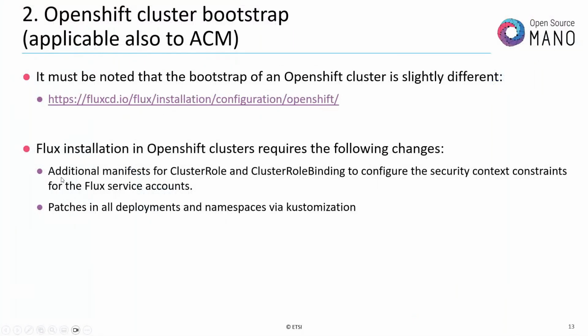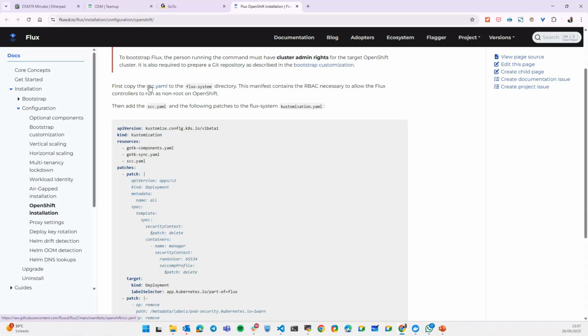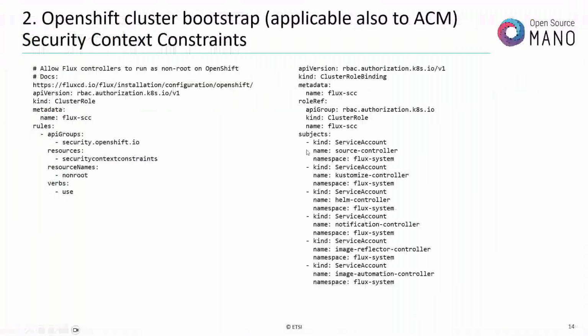First of all, we need additional manifests for cluster role and cluster role binding to configure the security context constraints for the Flux service accounts. And also we need to apply some patches in all the deployments and namespaces via customization, right? So that's basically what we have done. This is what we have added as part of the security context constraints. It's not something that we have done by ourselves. It's the same that you have here. When you access here, it's the same information. It's a cluster role and a cluster role binding, nothing new, following the recommendation.